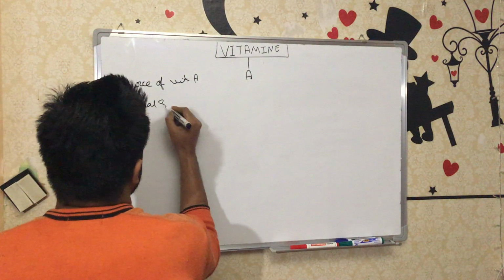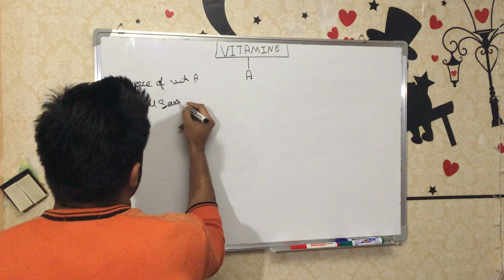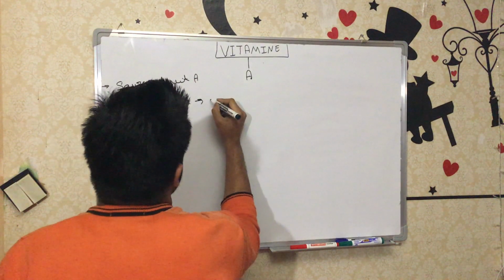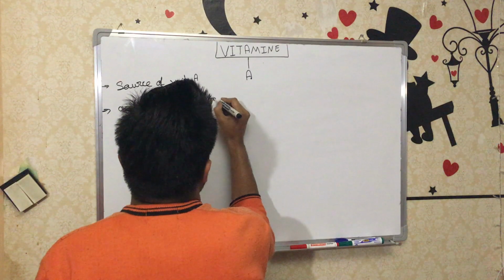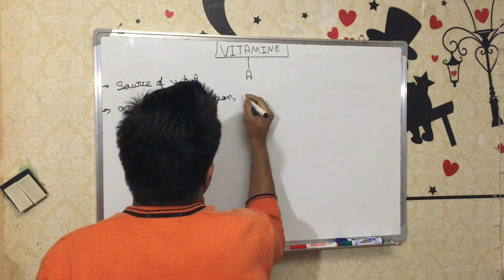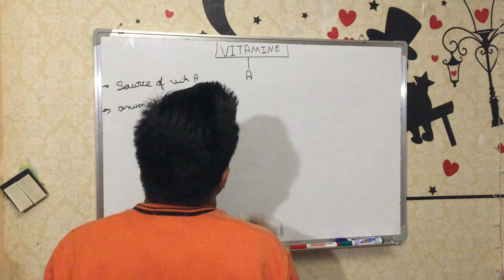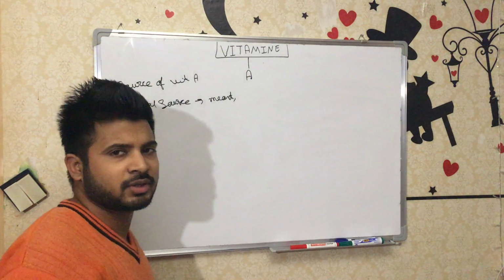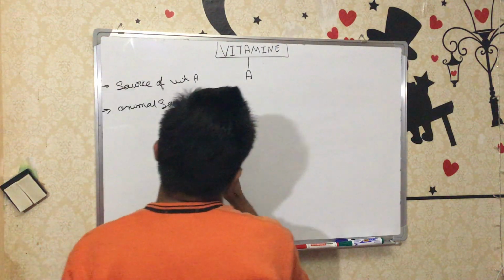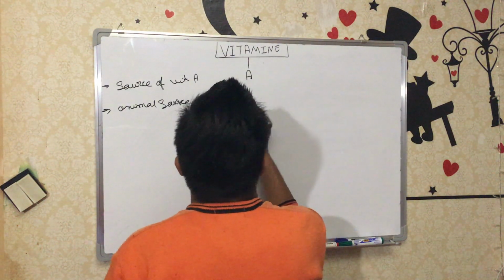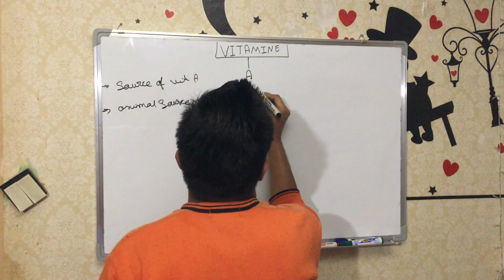So the animal source can be meat. In meat there is liver and a lot of things which contain vitamin A, so all types of meat. Then yogurt.